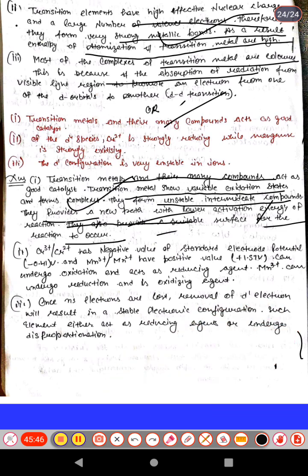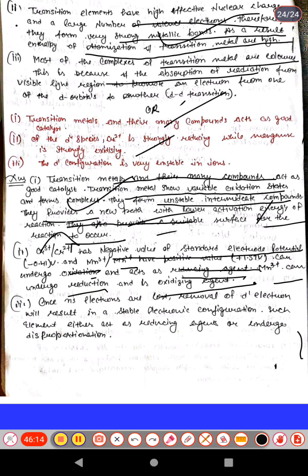of d4 and d4 species, chromium 2 positive is strongly reducing while manganese 3 positive is strongly oxidizing in nature. Chromium 3 positive to 2 positive, a reduction occurs and it acts as an oxidizing agent, having a negative value of standard electrode potential, and manganese 3 positive to 2 positive has a positive value, can undergo reduction and acts as an oxidizing agent; chromium 2 positive can undergo oxidation and act as a reducing agent. Easily understood.